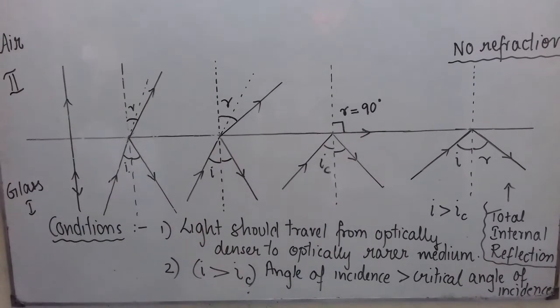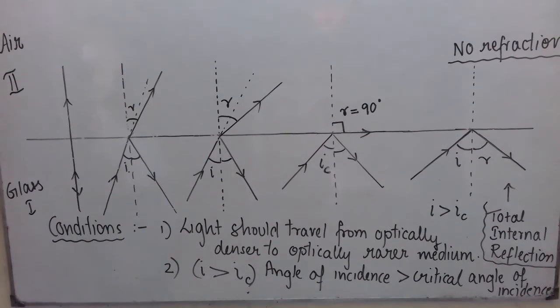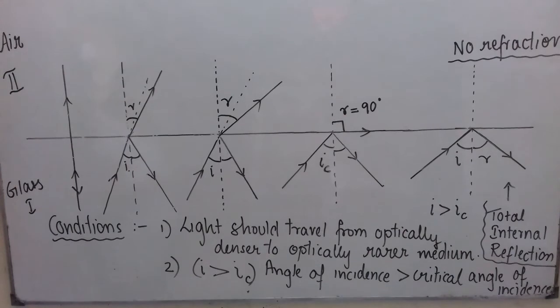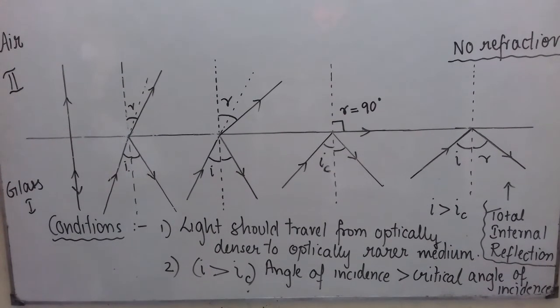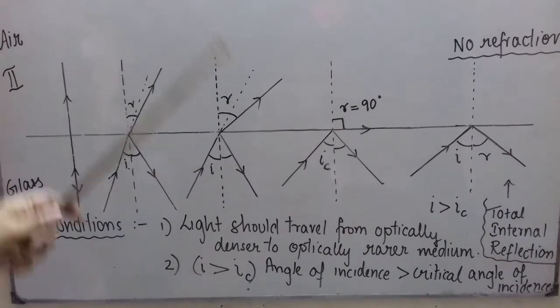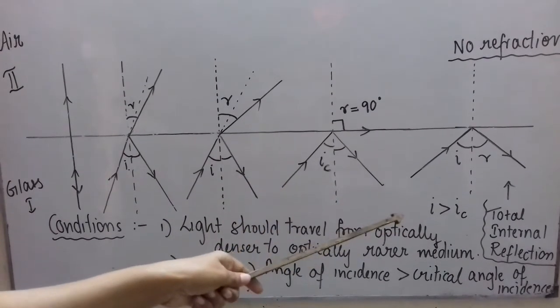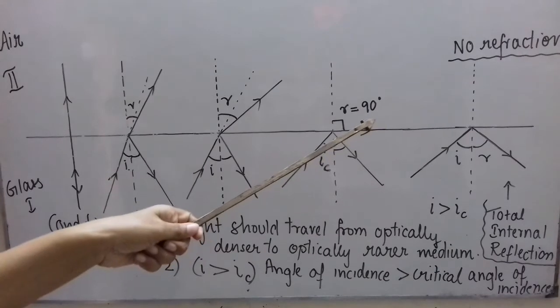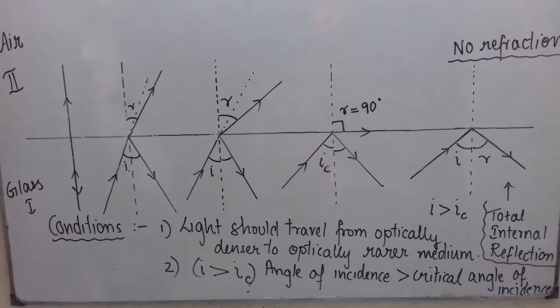So students, you should know the definition of critical angle of incidence, which I have told you now, and total internal reflection. You can define total internal reflection as a phenomenon in which, when light is traveling from denser into rarer medium, if the angle of incidence is greater than the critical angle of incidence, then the entire incident light reflects back into the denser medium. This is called total internal reflection.